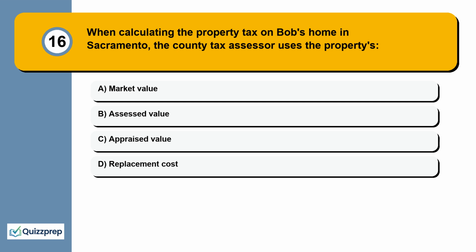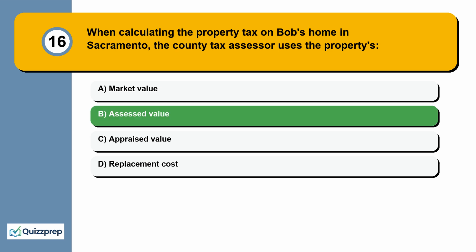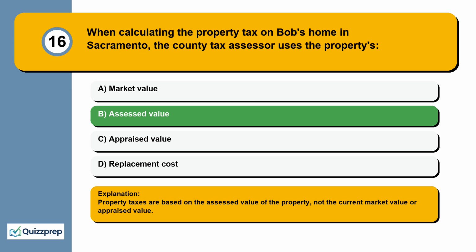Question 16. When calculating the property tax on Bob's home in Sacramento, the county tax assessor uses the property's market value, assessed value, appraised value, replacement cost. Property taxes are based on the assessed value of the property, not the current market value or appraised value.